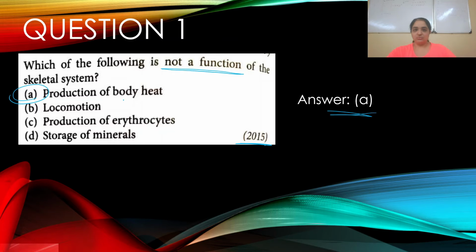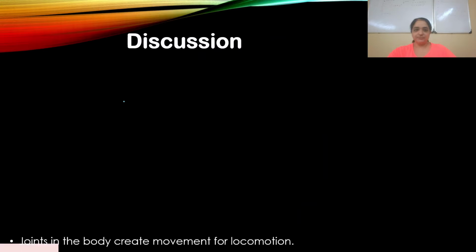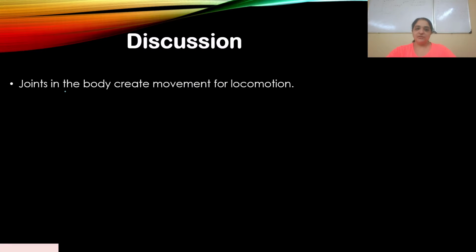Let's go through the discussion. Joints in the body create movement for locomotion. The bones in the skeletal system are connected to each other and so they form joints like this, and that can be used for movement.